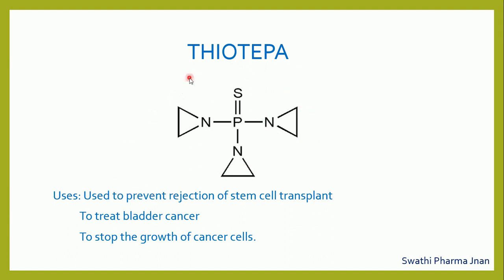This thiotepa is also alkylating agent used to prevent rejection of stem cell transplant. If stem cell transplantation is done, then rejection is there, then we can use this thiotepa to prevent that rejection of stem cell transplantation. It is also used to treat urinary bladder cancer and to stop the growth of cancer cells. If the growth of cancer cells is uncontrollable, then we can use this thiotepa to stop the growth of cancer cells.